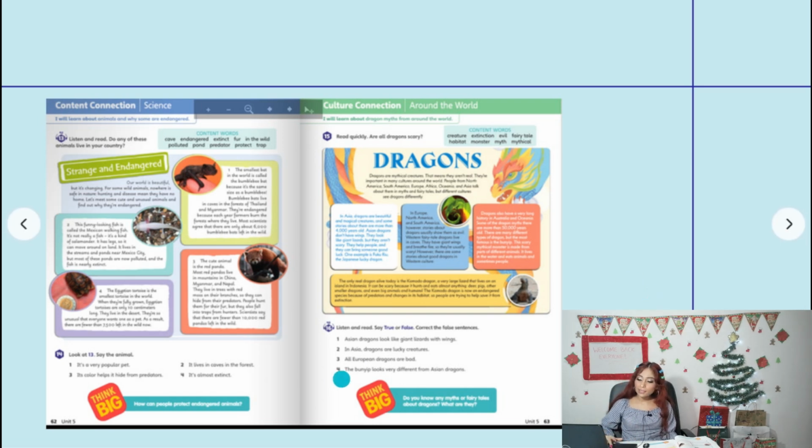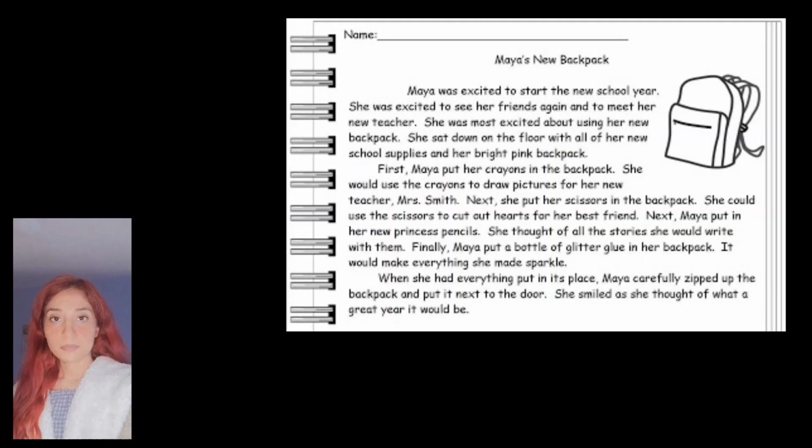Okay, so as you could listen, now you can do activity 16, and it says listen and read, then say true or false, correct the false sentences. Number 1, Asian dragons look like giant lizards with wings. Number 2, in Asia, dragons are lucky creatures. Number 3, all European dragons are bad. Number 4, the bunyip looks very different from Asian dragons. Okay, so you are going to write T for true or F for false, and if you find a false sentence, you need to correct it to make it true.